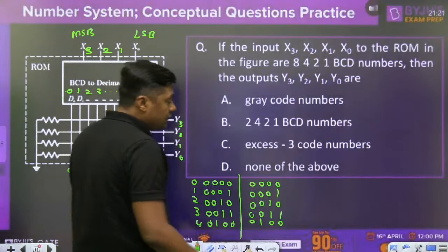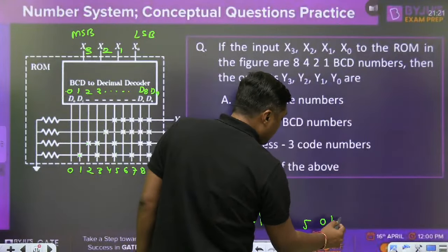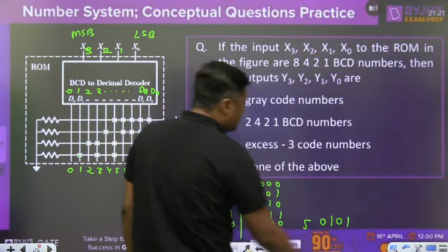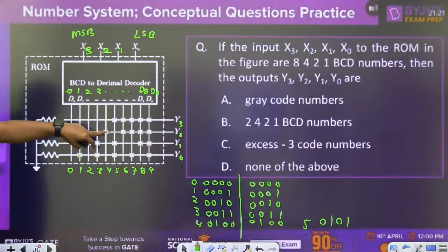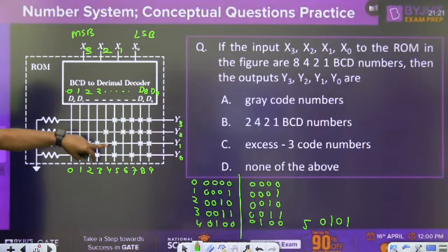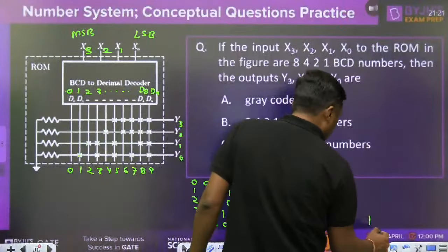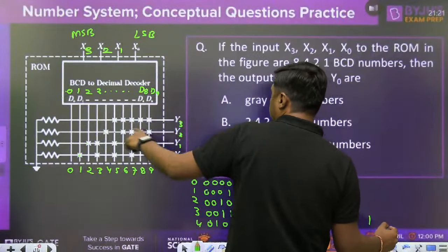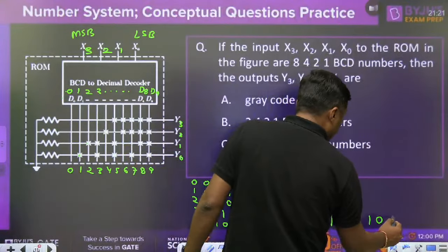But after, when I am giving the 5, what is the 5? 0, 1, 0, 1. What is this? 5 is connected to what? Y3, Y1 and Y0. So we are getting Y3 as 1. Y2 is not connected, 0. Y1 is connected, Y0 is connected.